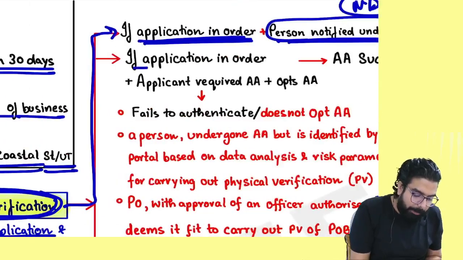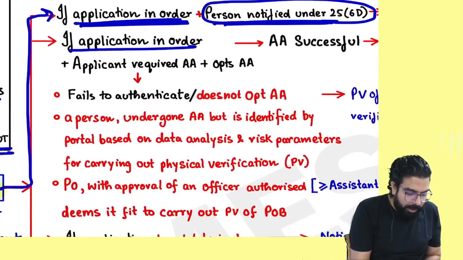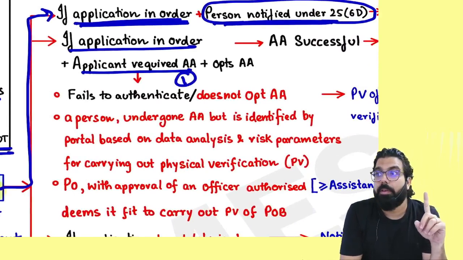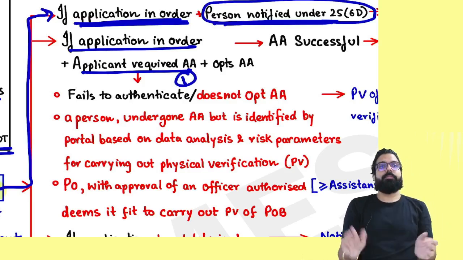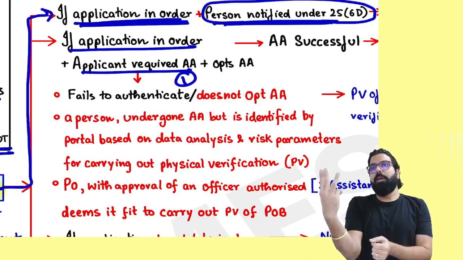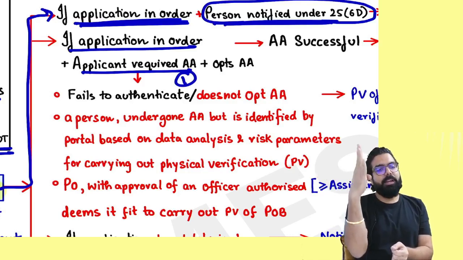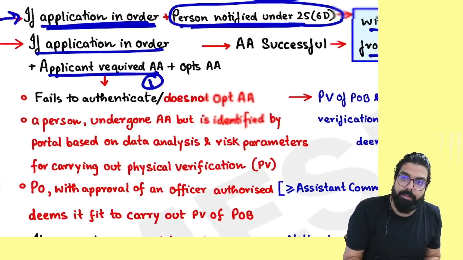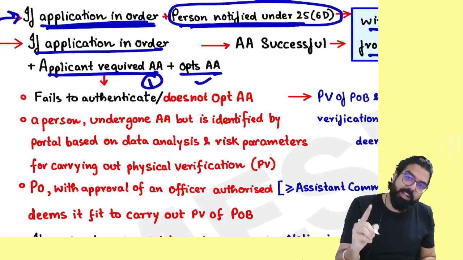Sir, application is fine, Aadhaar authentication required. Who are required, everyone? Individual, authorized signatory, managing and authorized partner, and Karta. These people are required Aadhaar authentication. You are required, you opted, you told, yes, I will do.